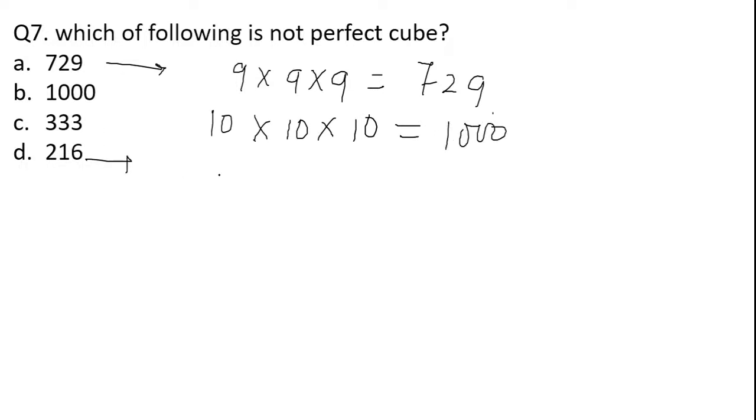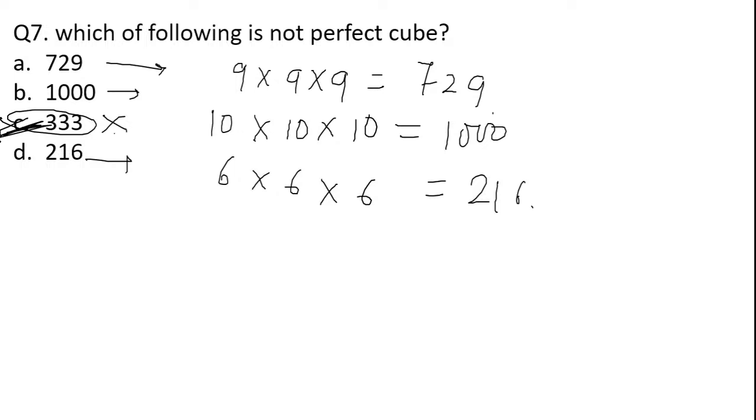Similarly, 216 is the cube of 6: 6 into 6 into 6 will give us 216. So 729, 1000 and 216 are perfect cubes, but 333 is not a perfect cube. So option C is the correct answer to the given question. I hope you have got it now.